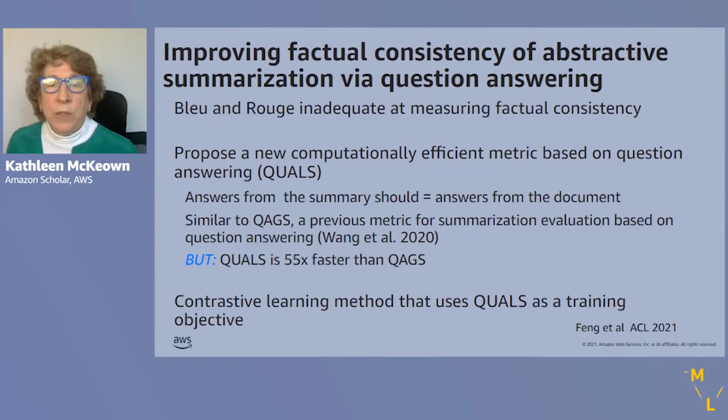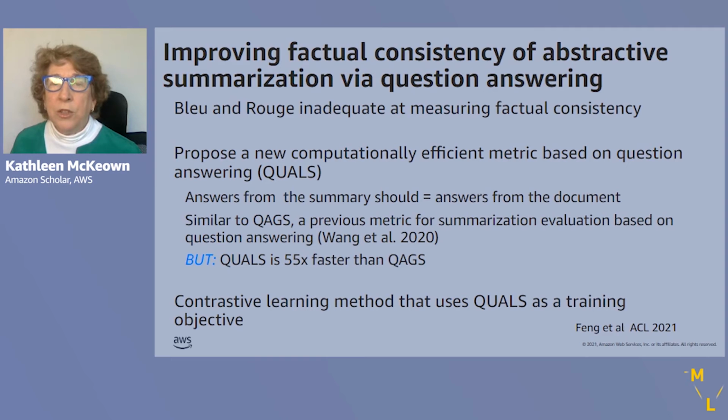So in this work, which was done at Amazon by a group led by Nan Feng, we show again that BLEU and Rouge are inadequate at measuring factual consistency. And we propose a new computationally efficient metric based on question answering, which we call QUALS. The idea is that if we can generate questions about the summary, answers generated from the summary should be equivalent to answers generated from the document to the same question.